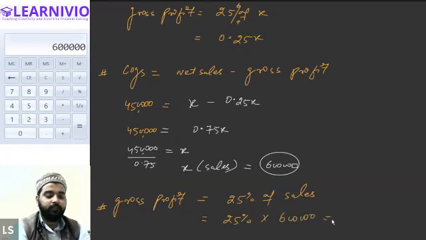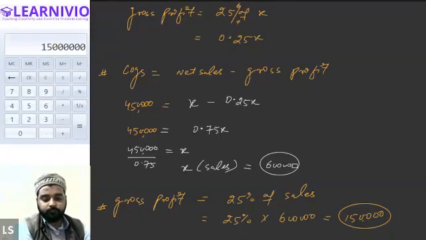So that will be how much? 1,50,000. This is the value of the gross profit. Yes, sir. 1,50,000. Is that correct, everyone? Yes, sir. Same I got. You got the answer finally.